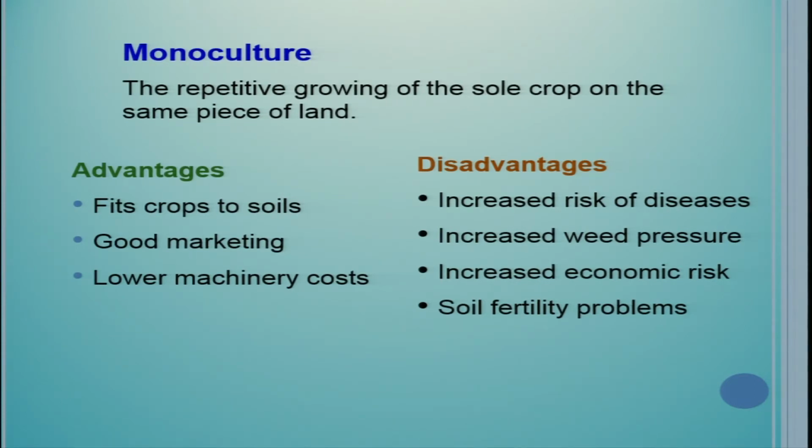So they prefer this monoculture, although it is not good, but they are doing it. Lower machinery cost. Every time you need not change the machinery, because you have one crop. If you have multiple crops, then you need multiple machineries. So therefore monoculture, of course it is practiced, but it is not good from many perspectives.